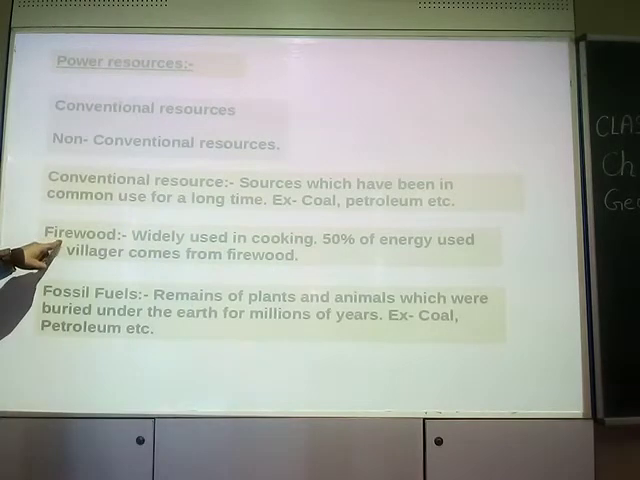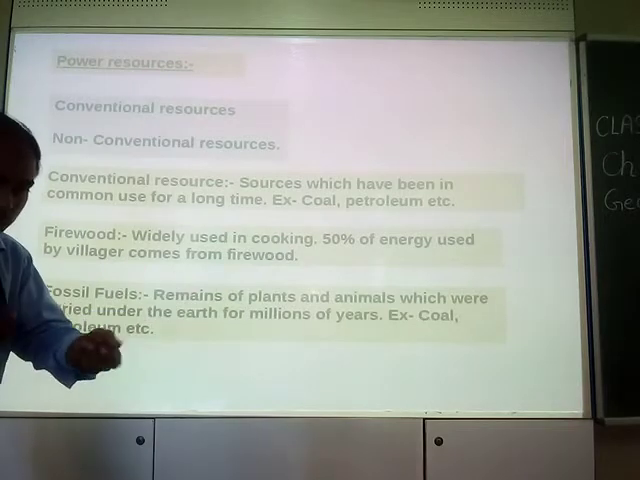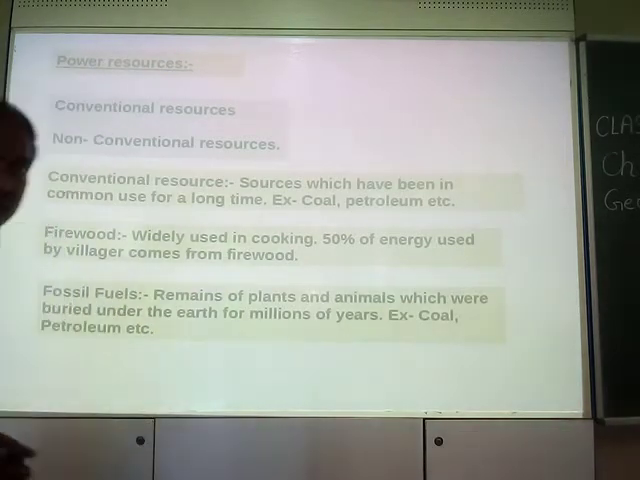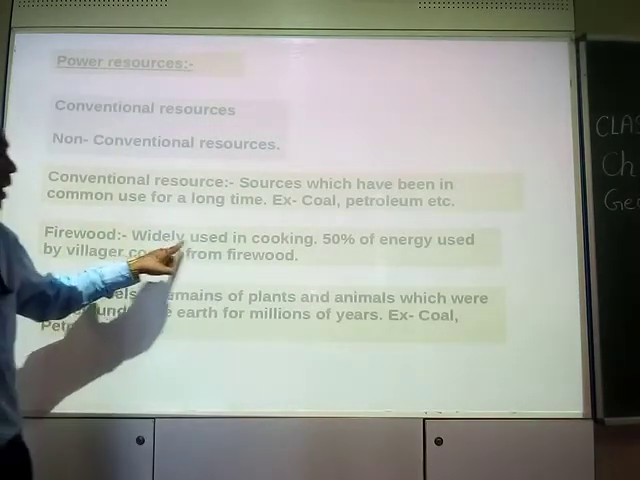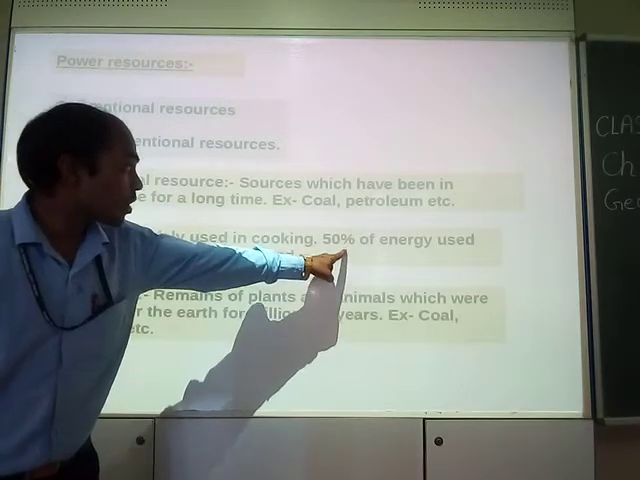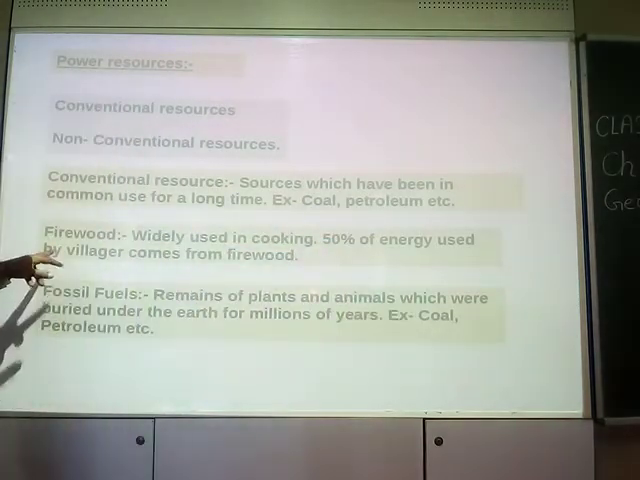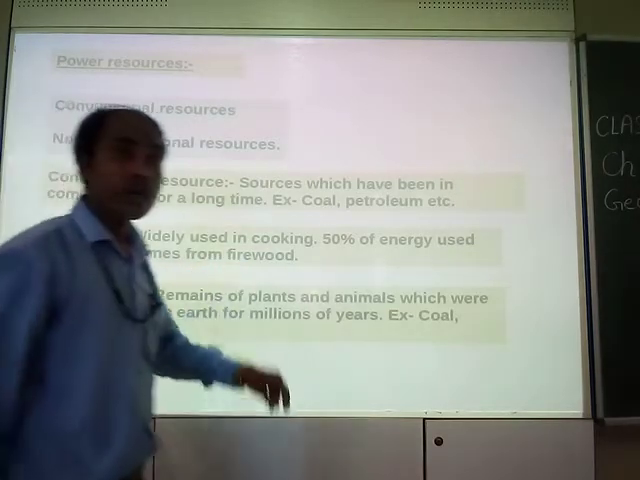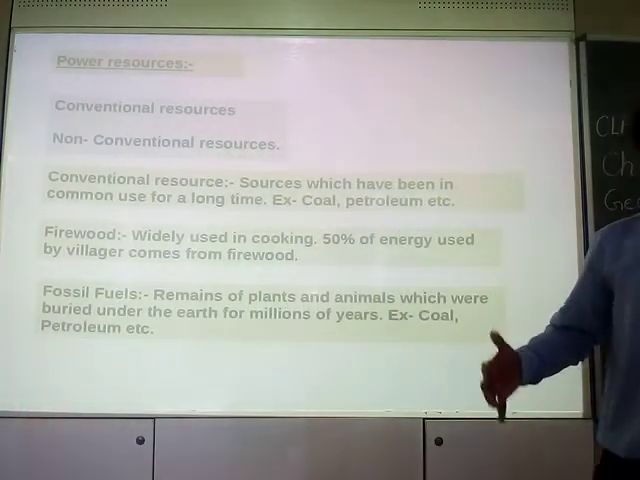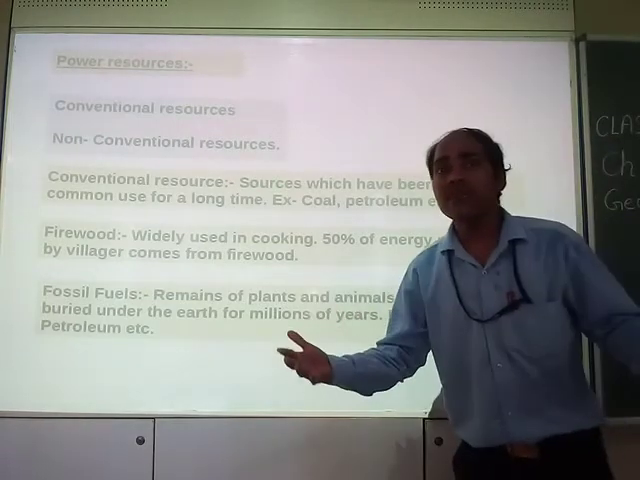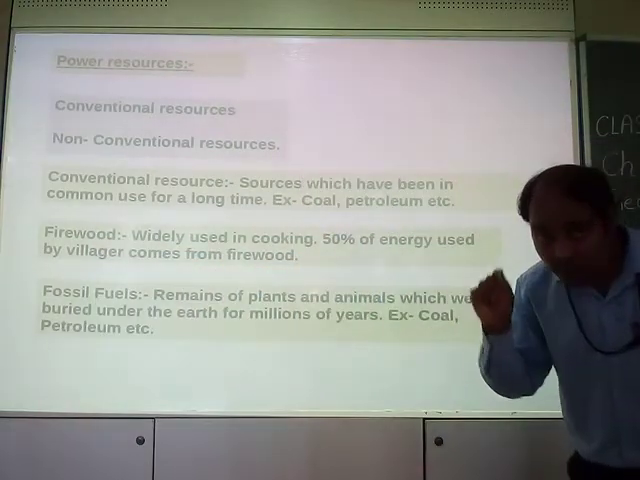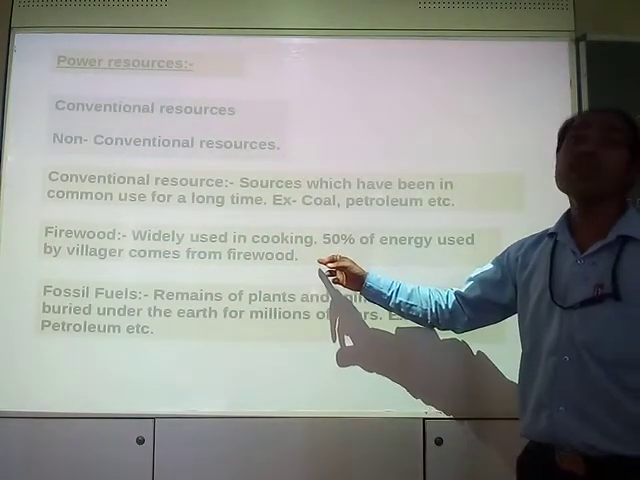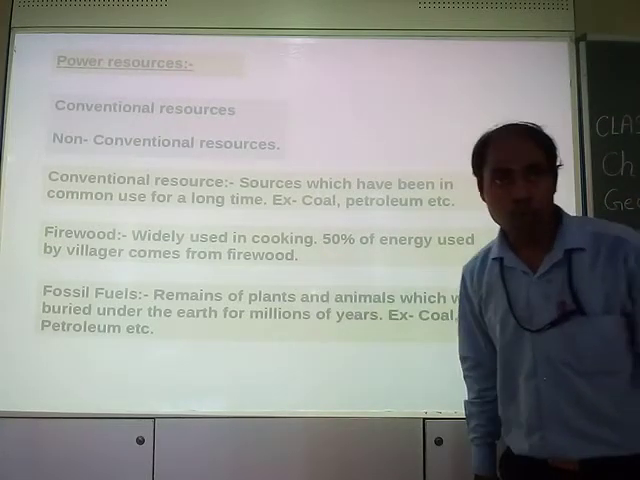Now if we talk about firewood, it is also a conventional source. Wood which we use to burn our stove is widely used in cooking. Moreover, 50% of the energy used by villagers comes from firewood. If we visit certain villages, firewood is still being used for cooking food, right? So it is a conventional source.